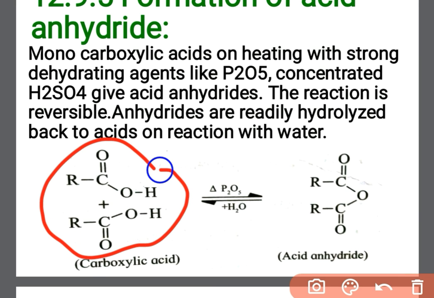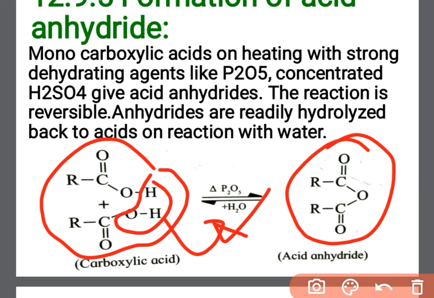Take two molecules of carboxylic acids in the presence of P2O5. What happens? It removes the water molecule in this way, and the remaining portions get combined and form the acid anhydride. The general formula of acid anhydride is RC=O, O, C=O R. So in this way, by removal of a water molecule from two molecules of carboxylic acid in the presence of heat and P2O5 reagent,